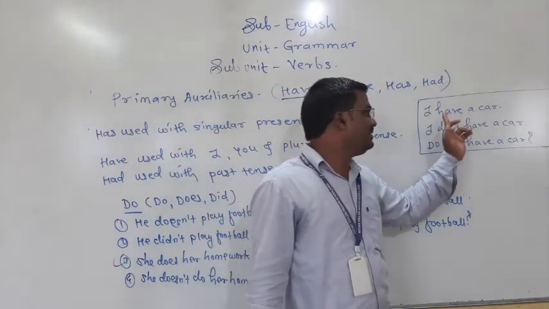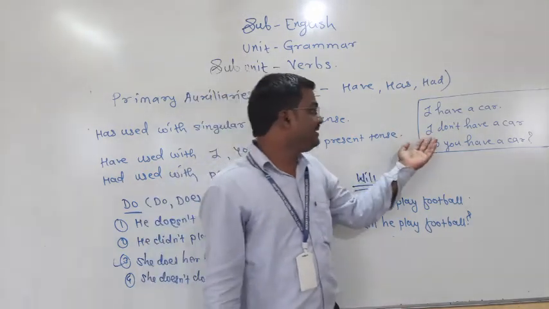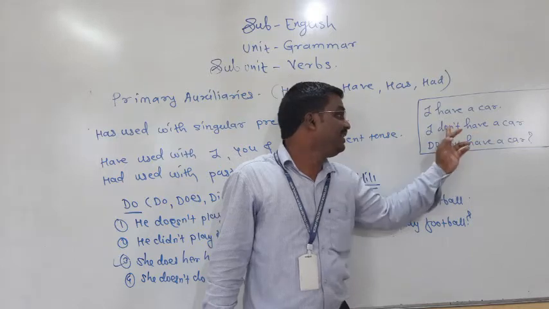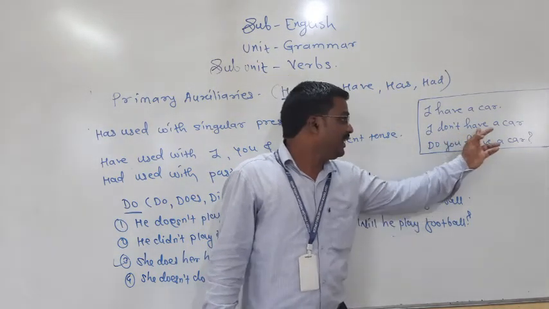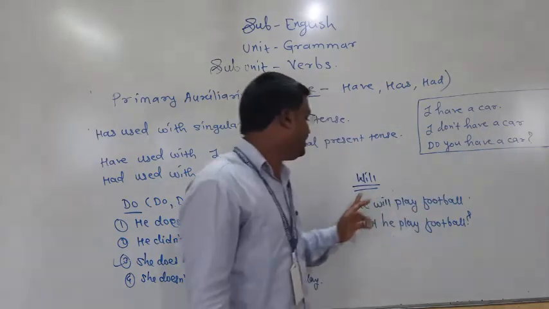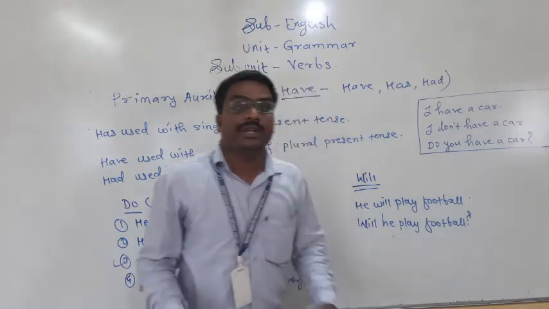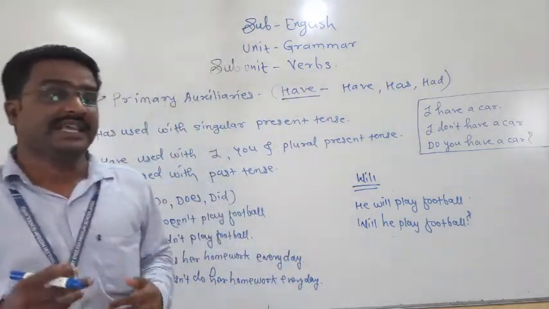Okay, here see this auxiliary we can use as a helping verb or we can use it individually. I have a car. Here have is functioning as a main verb. But in the second sentence, I don't have a car, here do is functioning as a helping verb and have is a main verb. See here, he will play football. Will he play football? In this way, we can use the modal auxiliaries in detail.